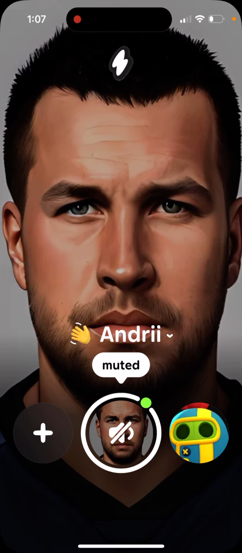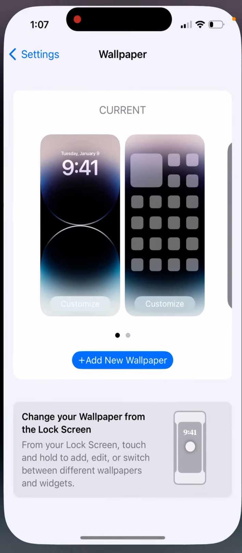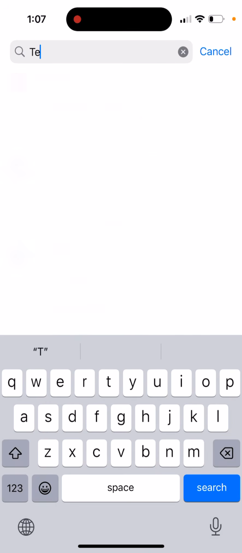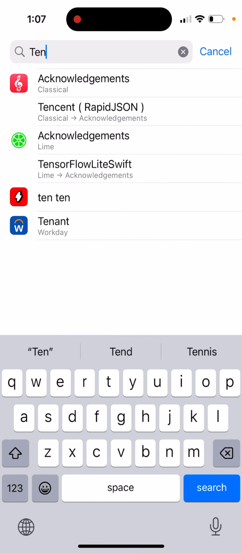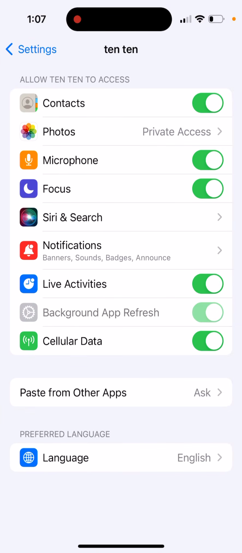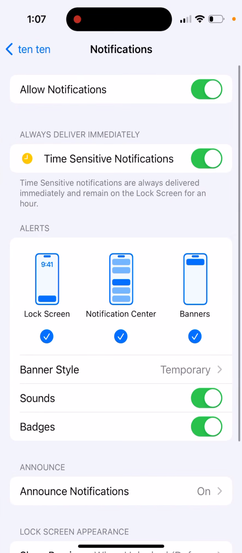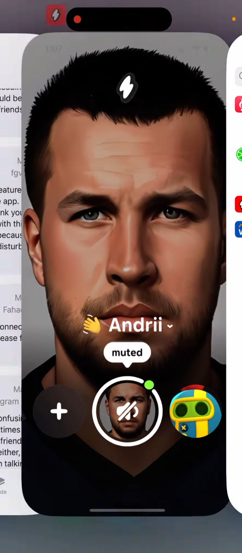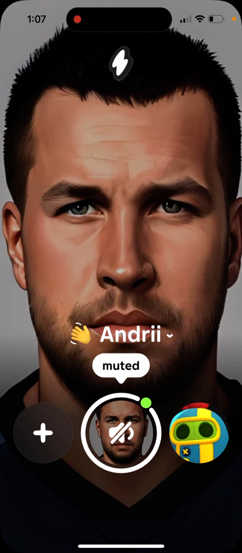Also, you can go to your settings and completely disable notifications from 1010 app, just to be sure. If you're going to some meeting or some event, you can just go in here and disable all notifications from here. So that's another thing which you can try to do here.